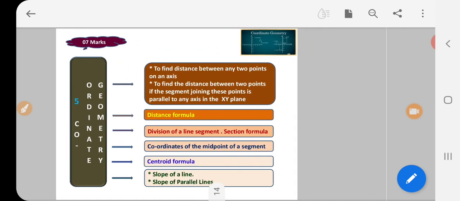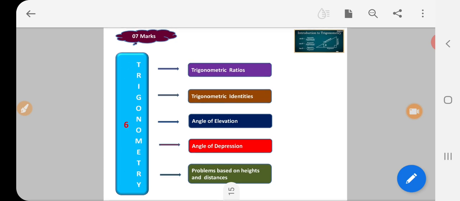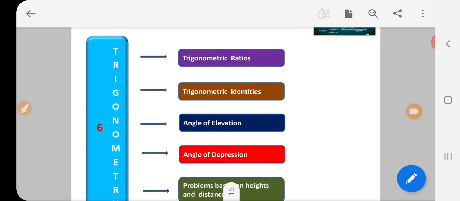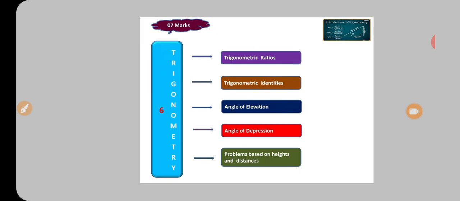The next topic that we are going to consider is trigonometry carrying 7 marks. In this we are going to consider these 5 things. What are the trigonometric ratios that we already learned in 9th standard. Next we are going to consider trigonometric identities, angle of elevation, angle of depression, and some problems based on the heights and distances.